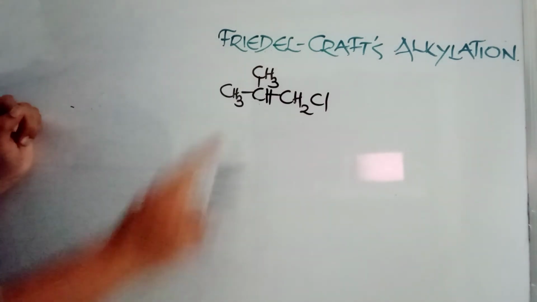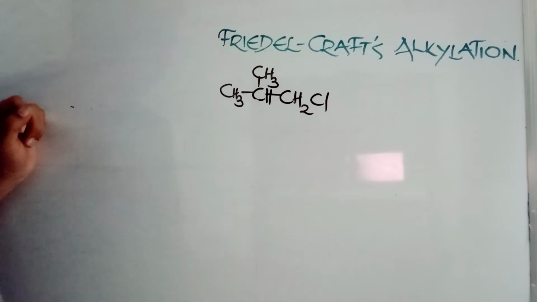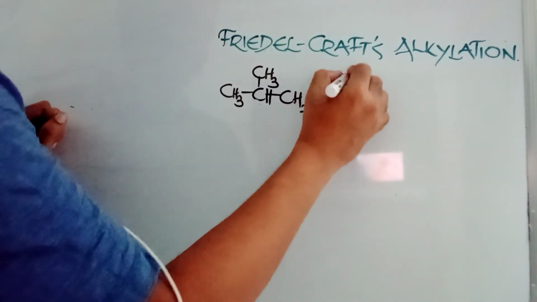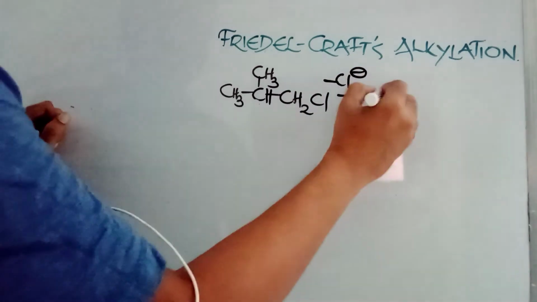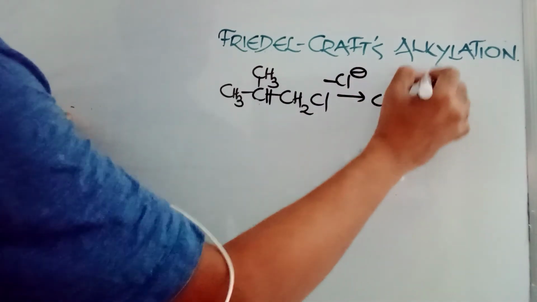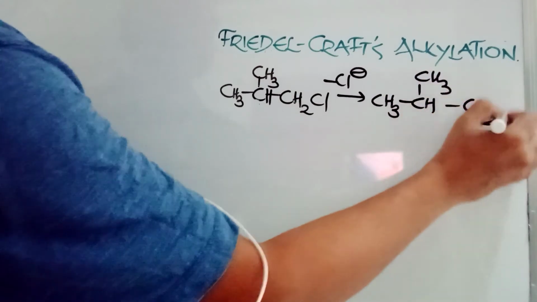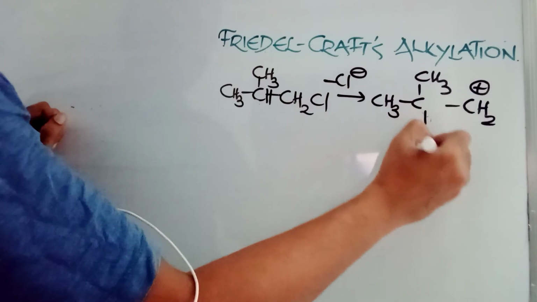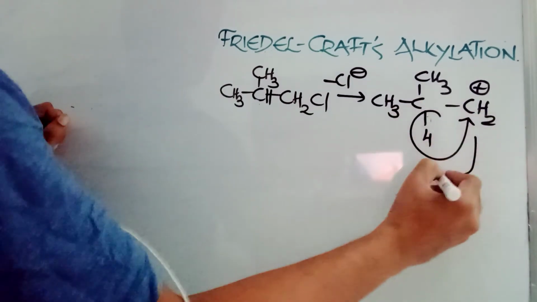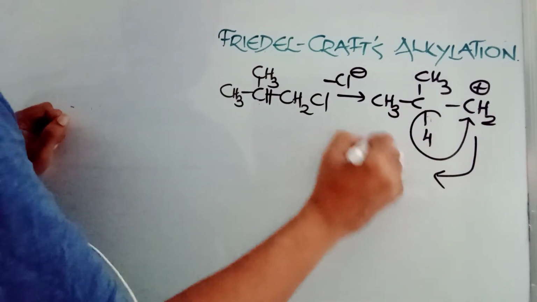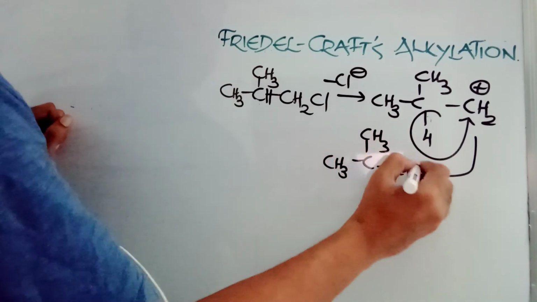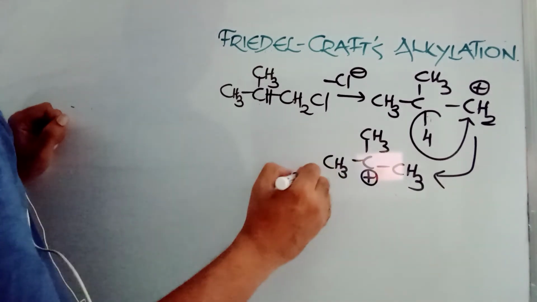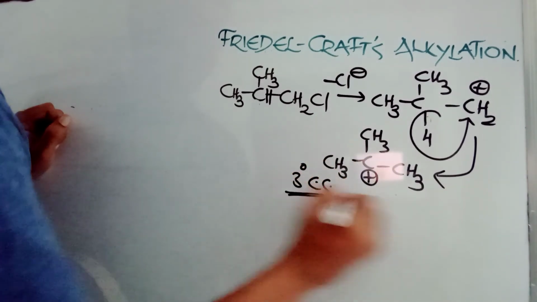For example, if you take this compound, 2-methyl-1-chloropropane, then after losing chlorine in the form of chloride ion, you get CH3CH(CH3)CH2 plus, which is a primary carbocation. So this hydrogen from here will be shifted here, and after getting hydrogen, the plus charge will be on the carbon bearing three methyl groups, a tertiary carbocation, which is more stable.